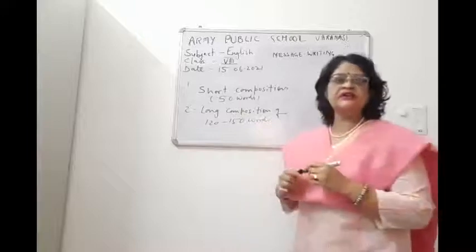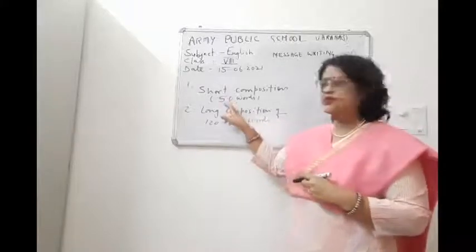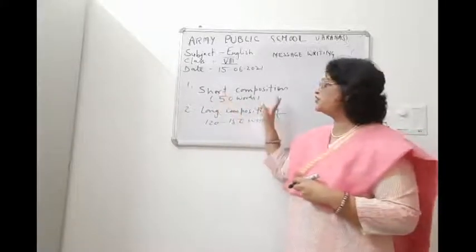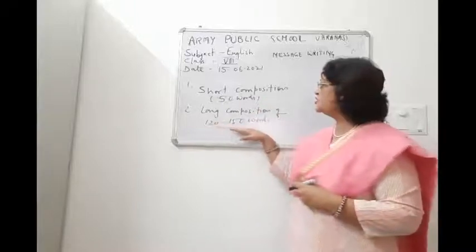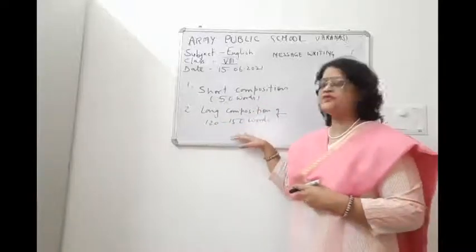So in the writing section we have two types of composition.